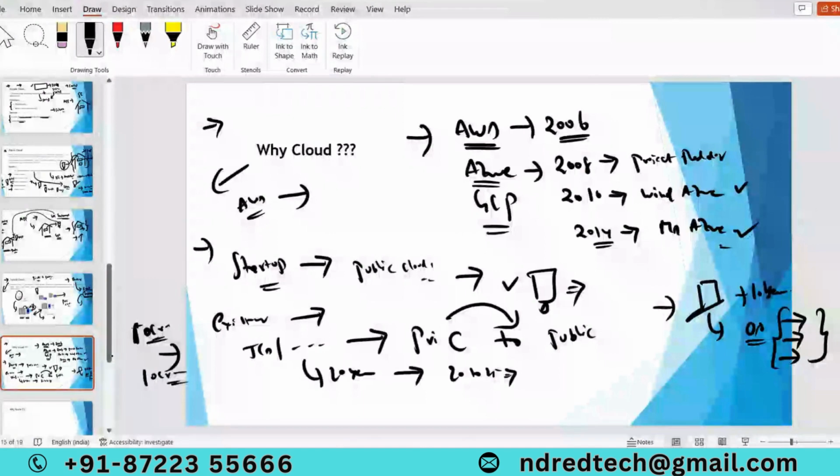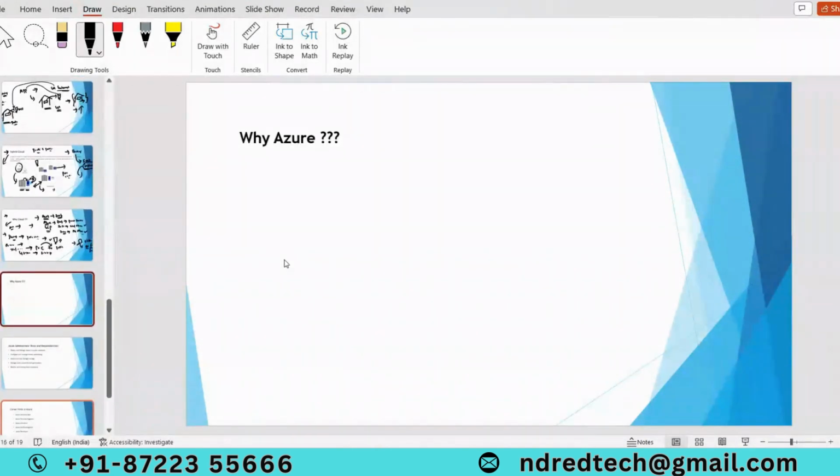So between that time, mostly all projects migrated their applications to AWS. But as I mentioned, from 2014 onwards Azure became popular, and people started migrating their projects from AWS to Azure. Why? We are going to discuss why nowadays people are choosing Azure rather than preferring AWS or GCP.